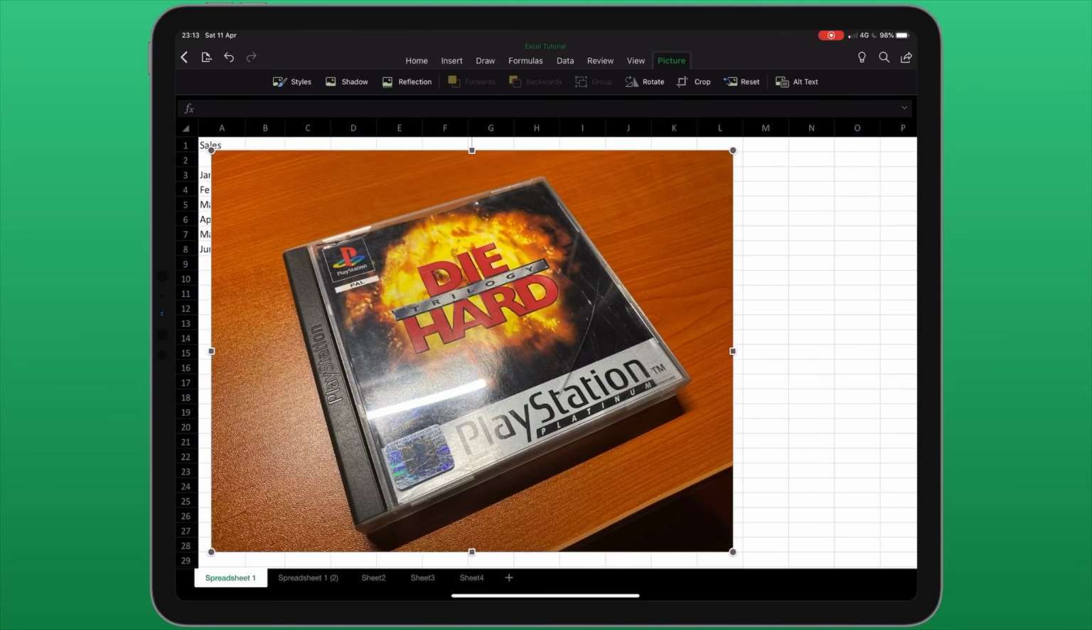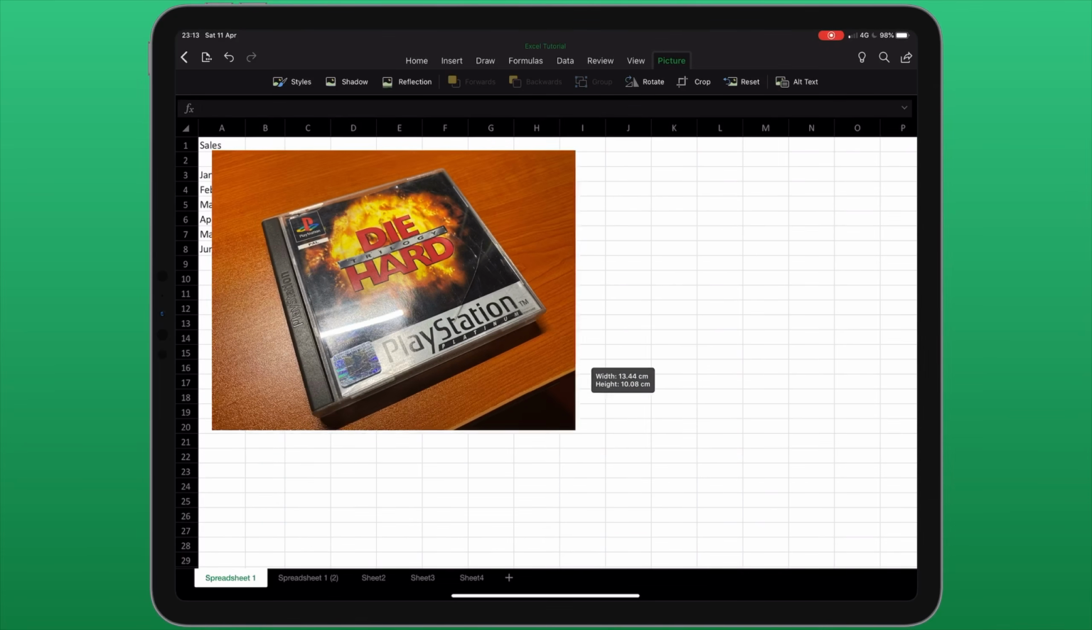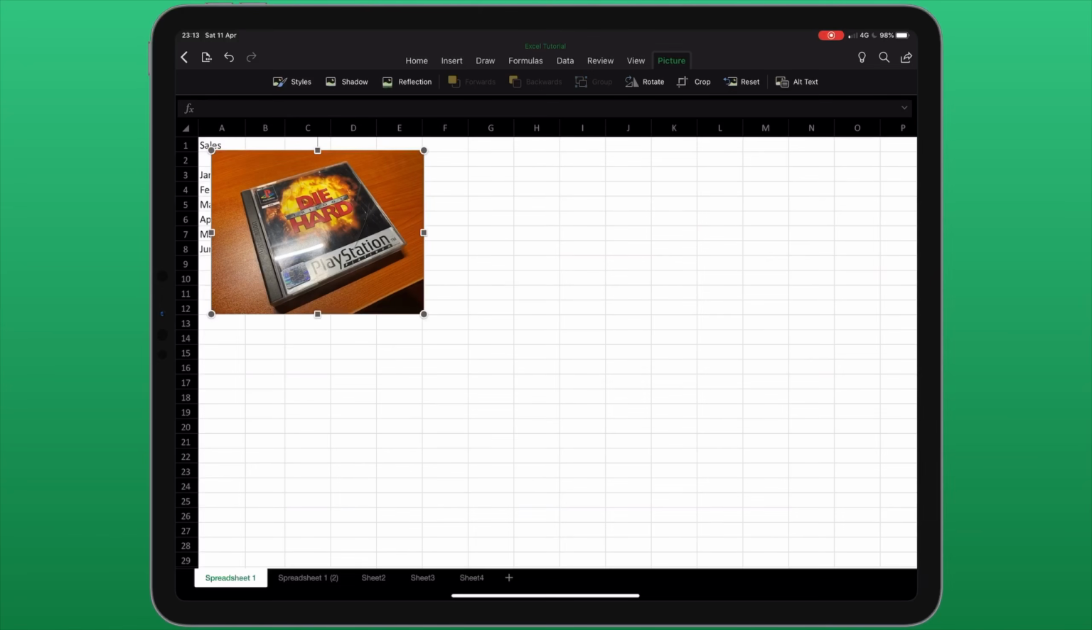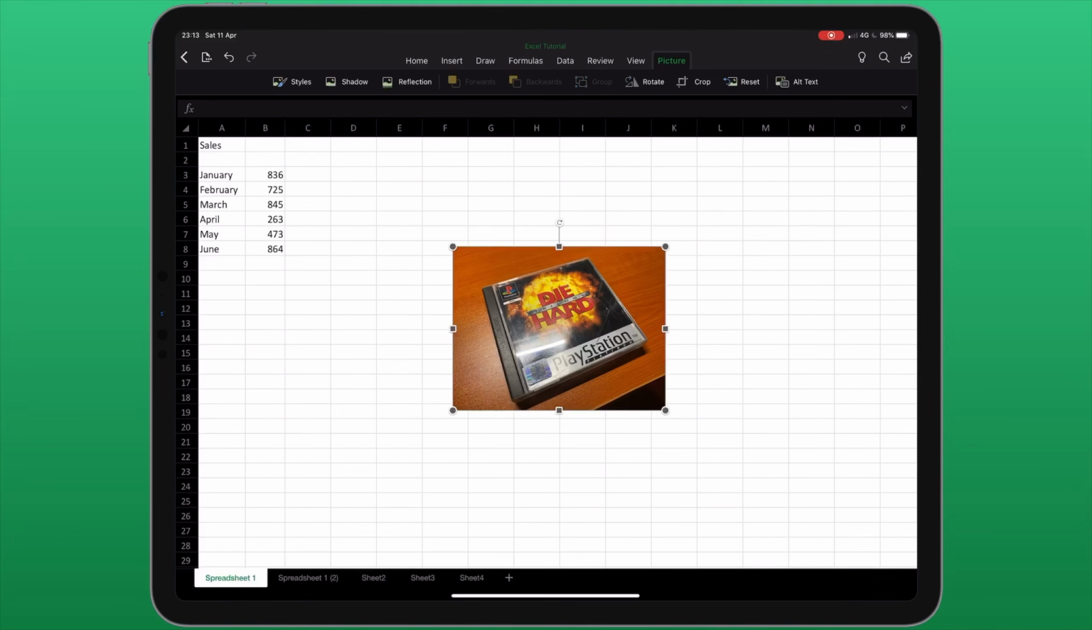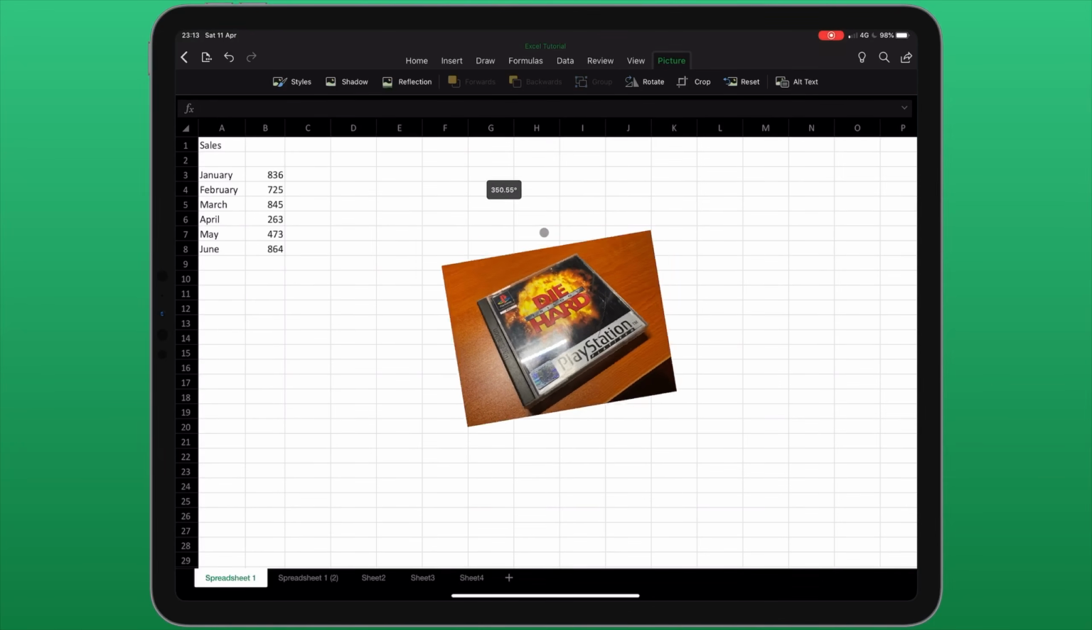Once I've inserted the picture, I have a few different editing options. First of all, with the picture selected, you'll notice a series of dots or squares around the edge. If I tap, hold and drag, it allows me to resize the image. I can then tap and hold on the image to move it to a different location. Just above the selected image, you'll see a white circle with an arrow. If I tap and hold on that, it allows me to rotate the image.